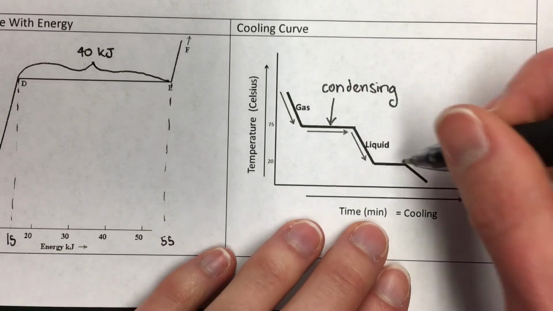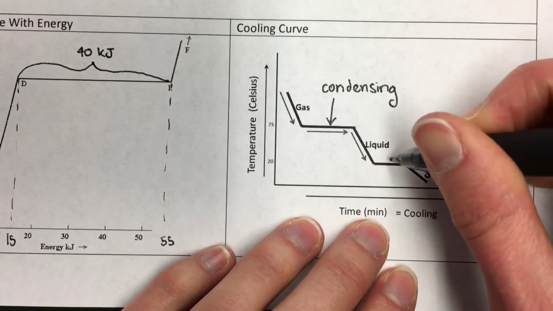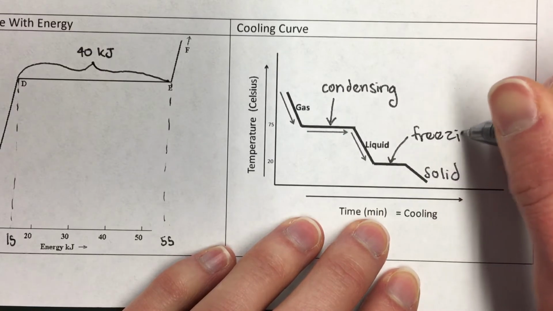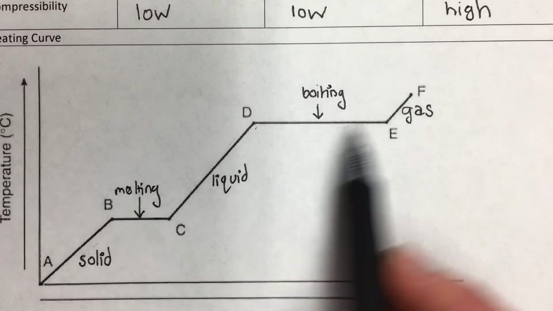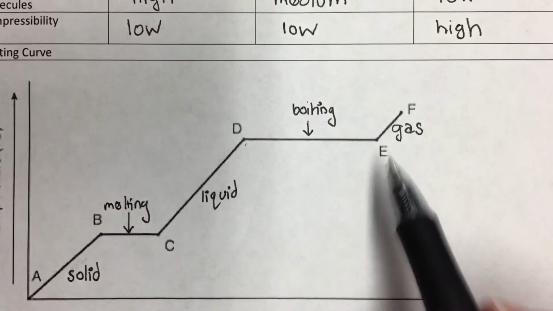And then this point where we're going from a liquid to a solid, this would be freezing. So the freezing point and the melting point are the same temperature, but they're just the opposite process. Same thing, condensing and boiling happen at the same temperature, just one is if we're cooling it off and the other is if we're heating it up.